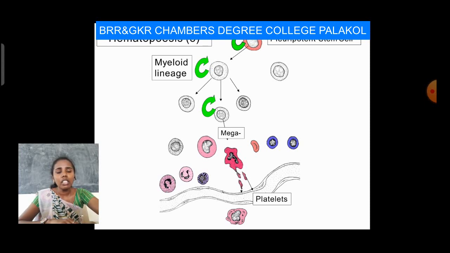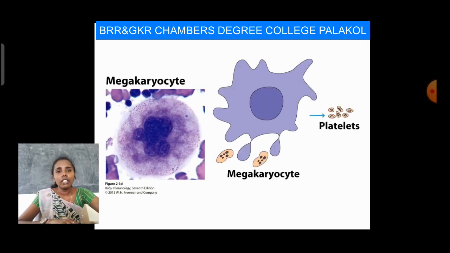Next, megakaryocytes. This is a diagrammatic representation in the microscope, and the electron microscope clearly shows the megakaryocyte. In this megakaryocyte representation there are platelets, as megakaryocytes produce these platelets.